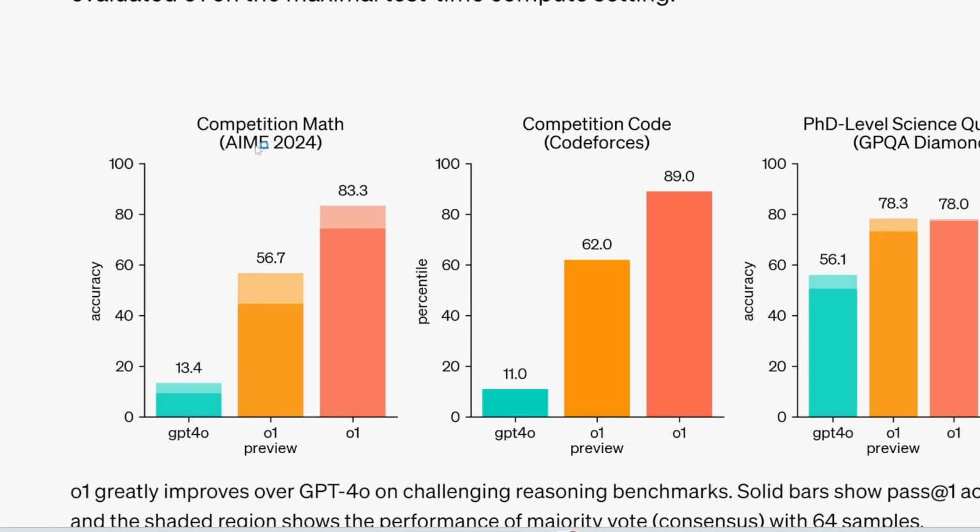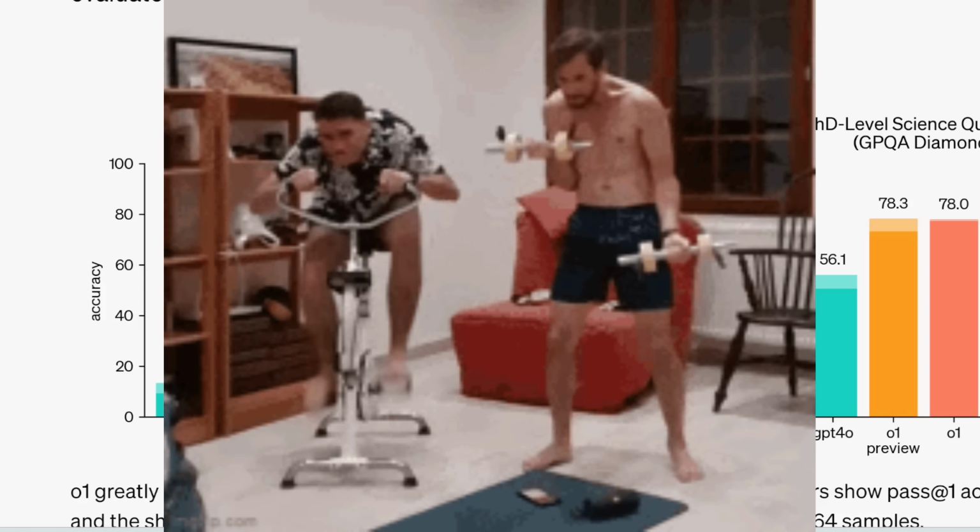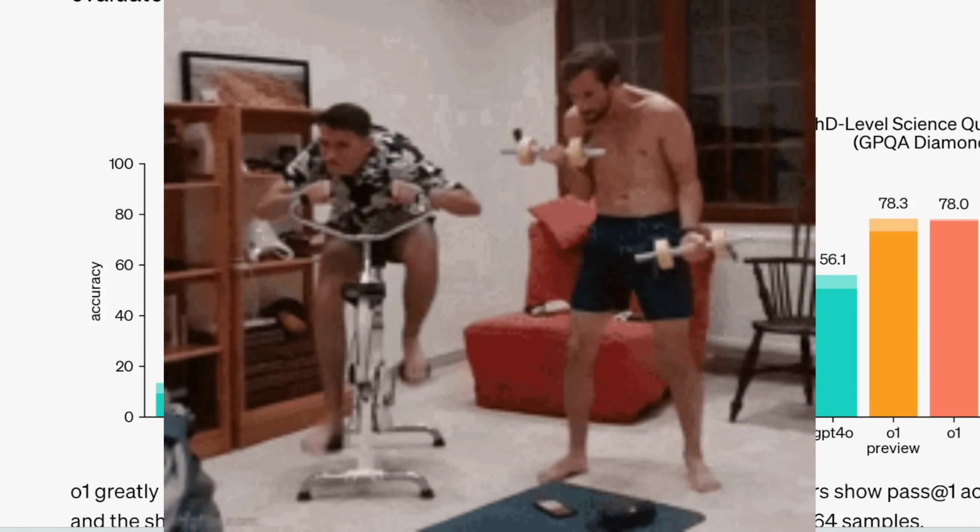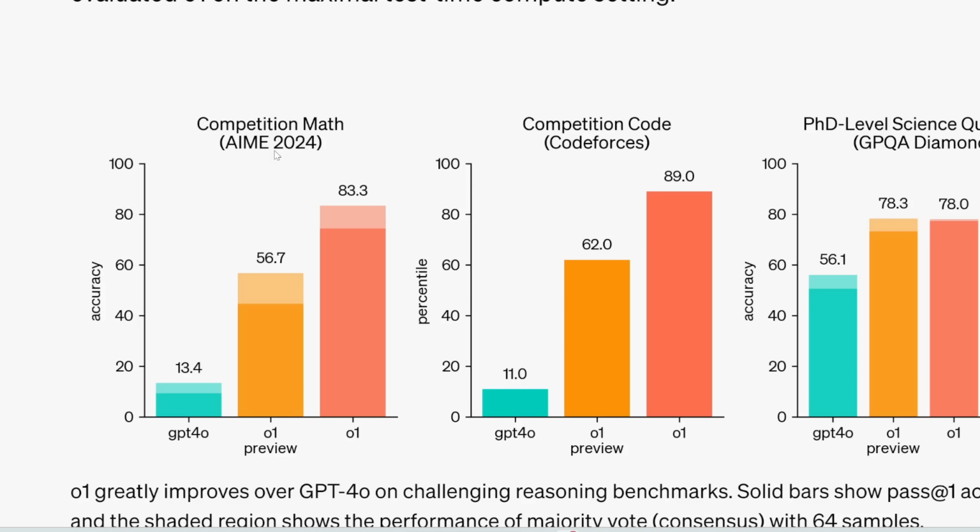This is the AIME, which stands for not artificial intelligence, but American Invitational Mathematics Examination. This is a very prestigious math competition for high school students. It's known for its very challenging problems that require deep problem solving and creativity. So this ain't just your regular high school math problem, but really complex problems that most people don't even know how to solve. And in fact, students often have to prepare extensively through math clubs or training camps in order to do well on this exam.